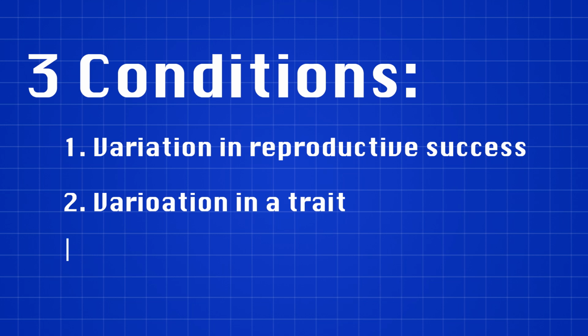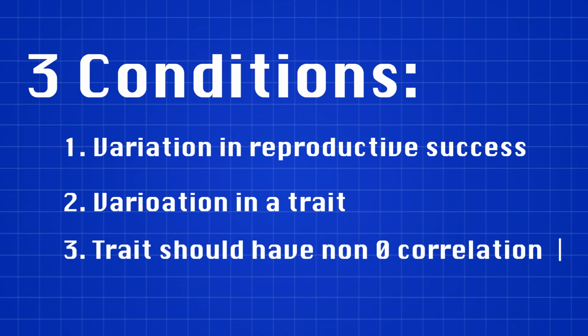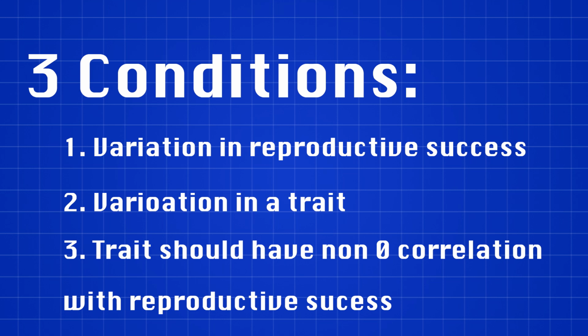Second, there must be variation in a trait, like in our simulation, speed or vision of the creature. Third, their trait must have a non-zero correlation with reproductive success. For example, faster creatures may have a better chance at surviving and reproducing. If these conditions are met, natural selection will favor traits that improve survival.